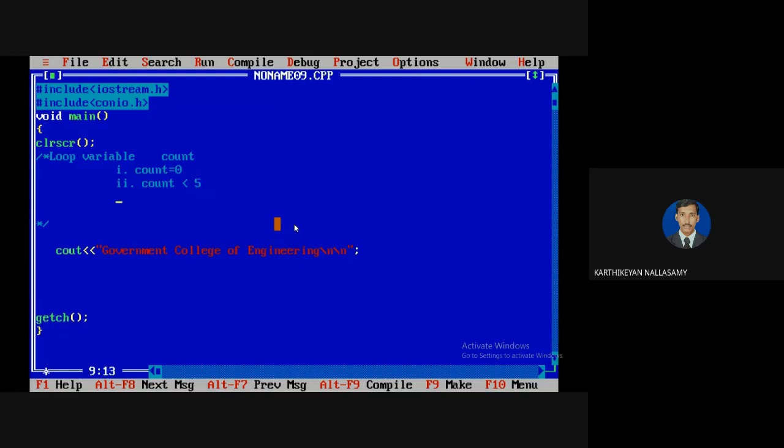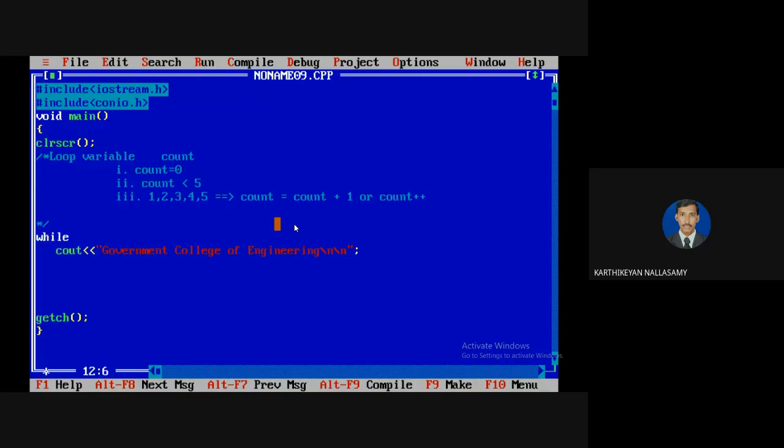And the third one is I need to modify the looping. Count means that initially the value of count is 1, then 2, 3, 4, 5 like this, so the difference is 1. So count equal to count plus 1, or otherwise we can write count plus plus. We can use the increment operator. So the preferable choice here is the increment operator, because the increment operator has good efficiency compared to the addition operator. If you know microprocessors, you know why it is efficient. Okay, so now I'm going to select a loop.